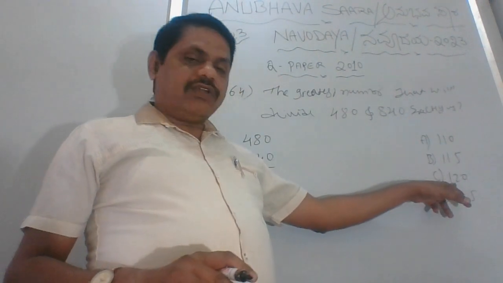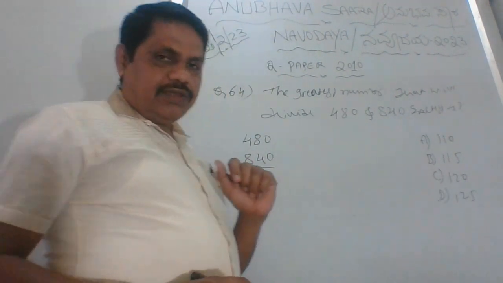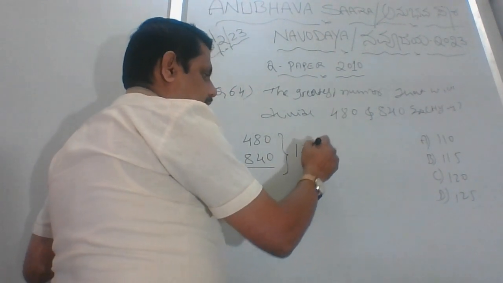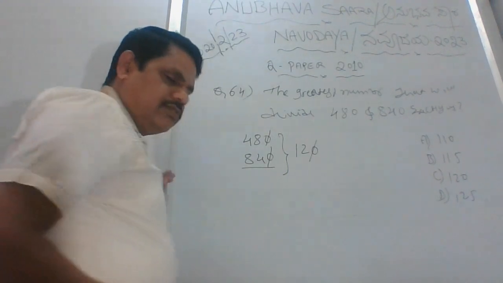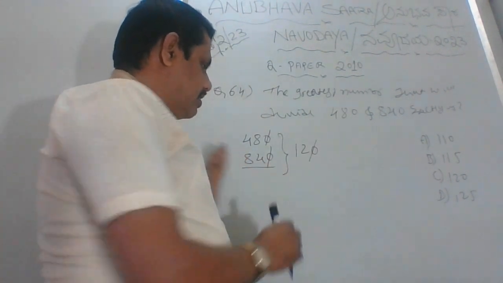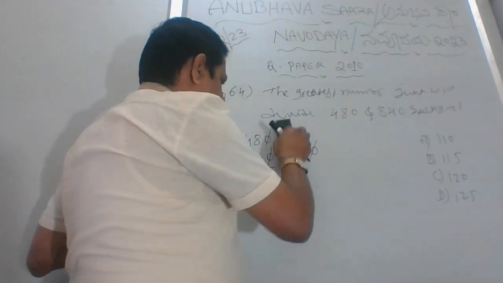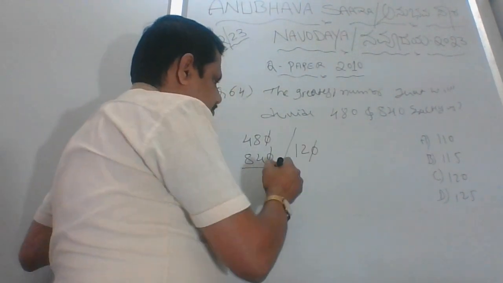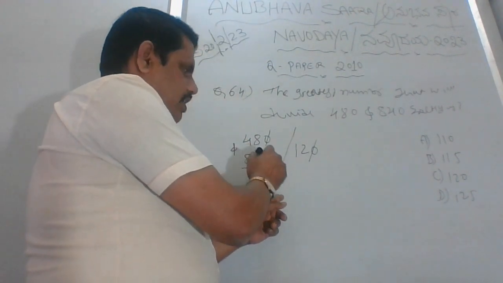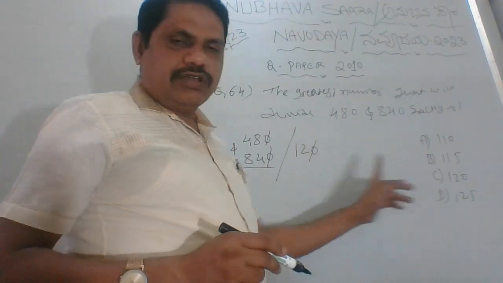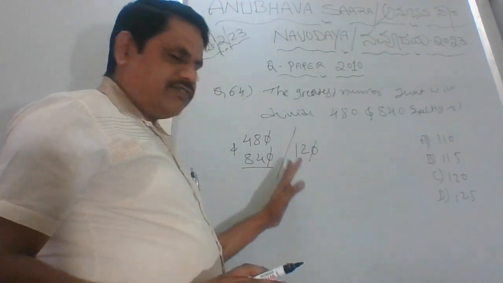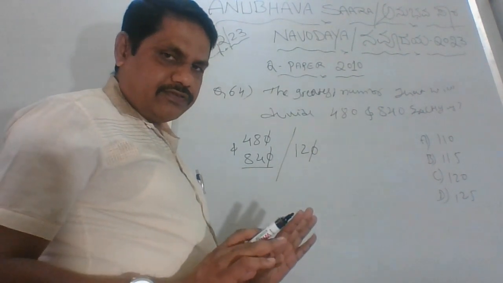Okay, that's what they are asking. So that means this is your number, this is your number. Let me show you how we can do this. 120, I'll remove 0, 0, 0. Rather than this, I'll put divide. 480 and 840 divided by 120. I removed the 0s. Clear? So all the 0s are removed. Now we have only numbers.